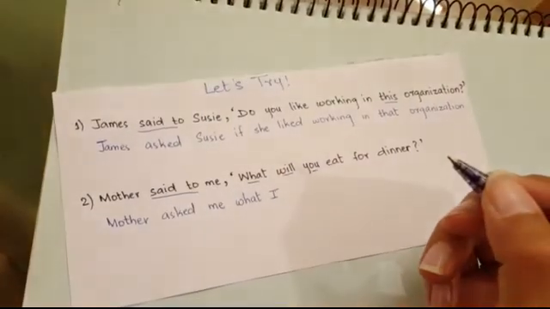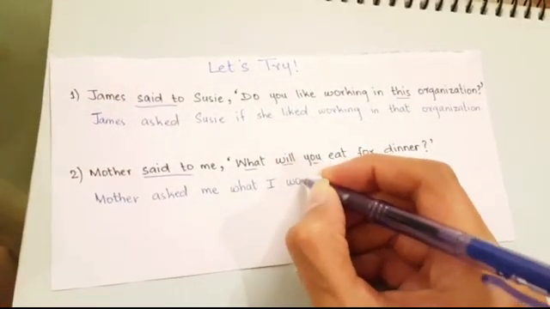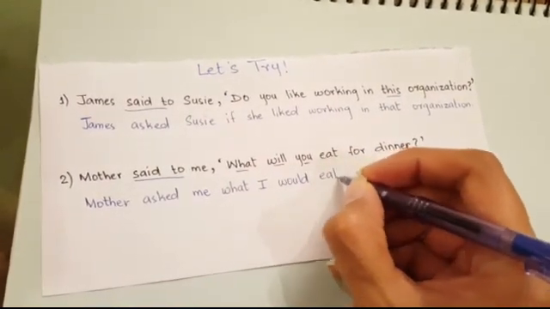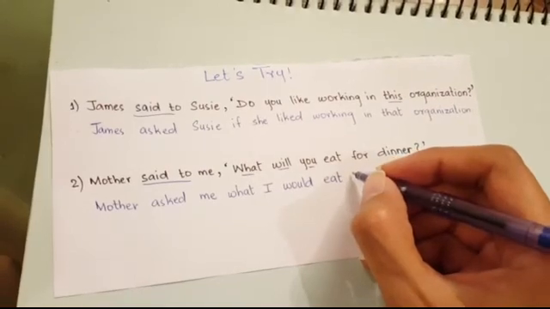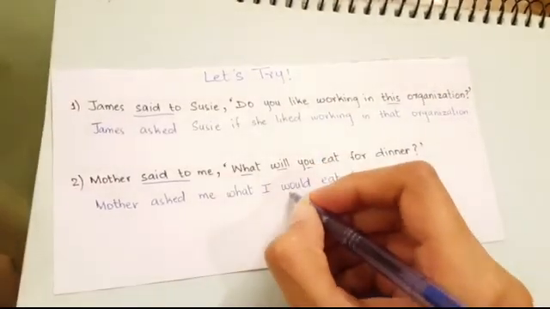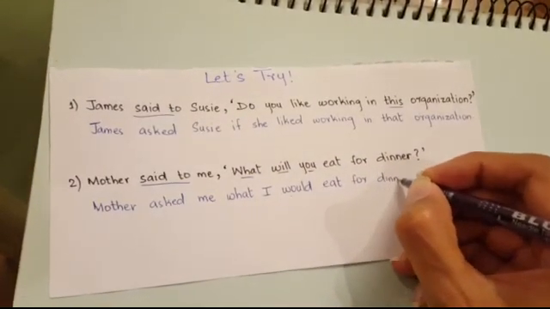Now here the helping verb is in future tense, so will we change it into would. What I would eat, the verb here will not change since we have already changed will into would. For dinner remains the same.